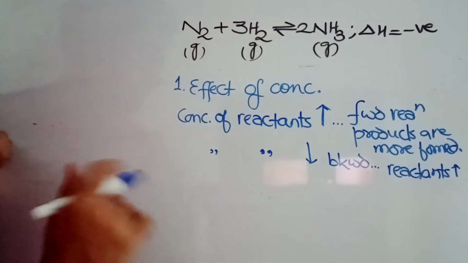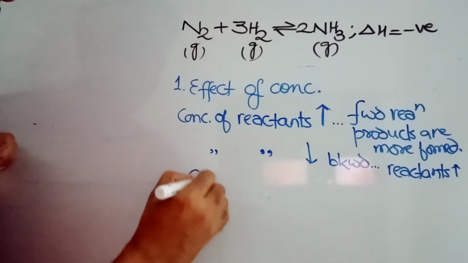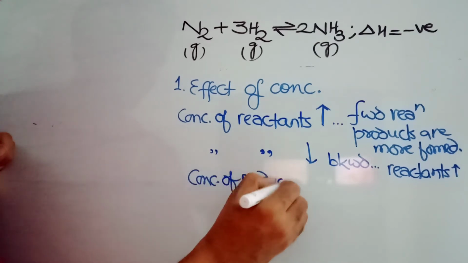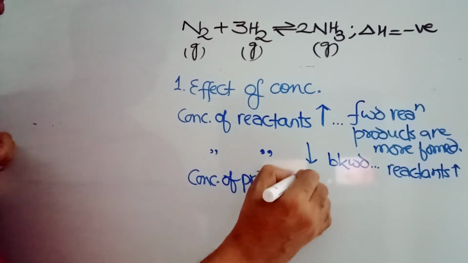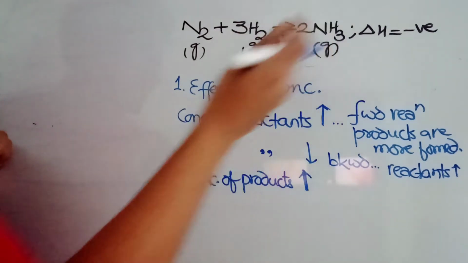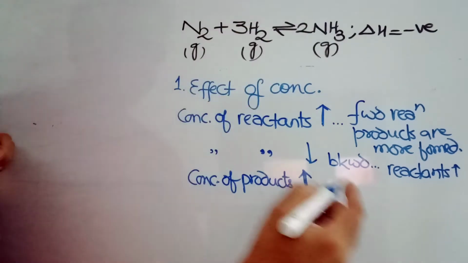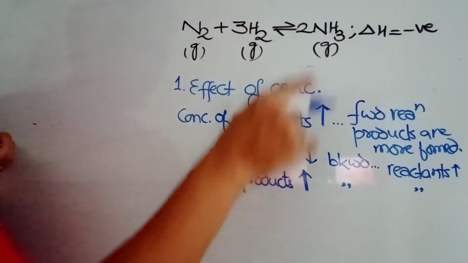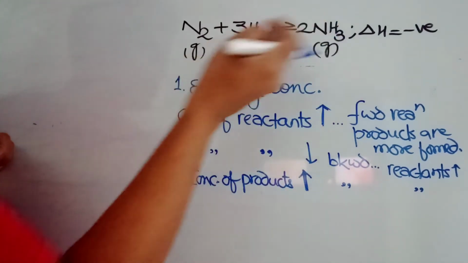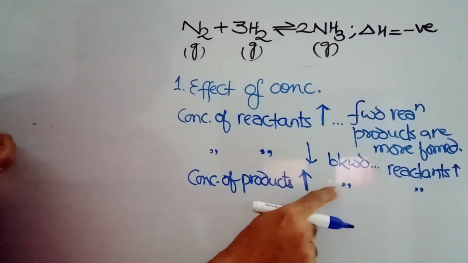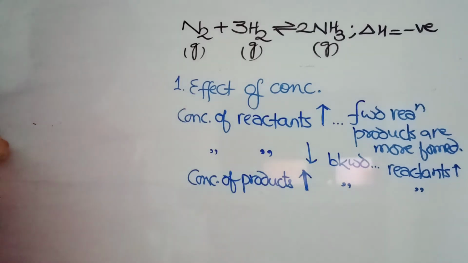Simple logic. Now the reverse we'll see: concentration of products. If you are increasing the concentration of the products, when more products are there, the reaction will come backward. So the backward reaction is favored, which means more reactants are going to form, because if the product concentration is more, obviously the backward reaction will take place.